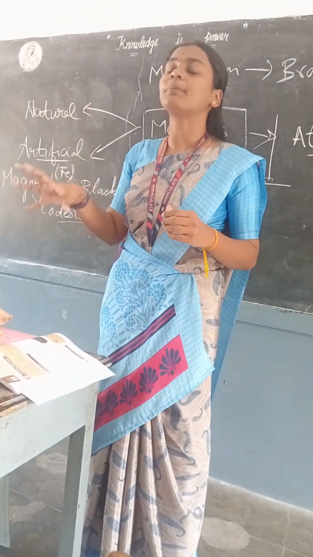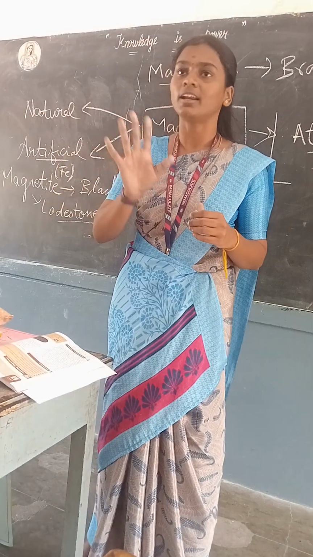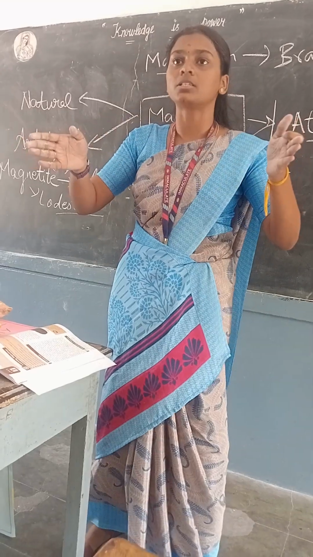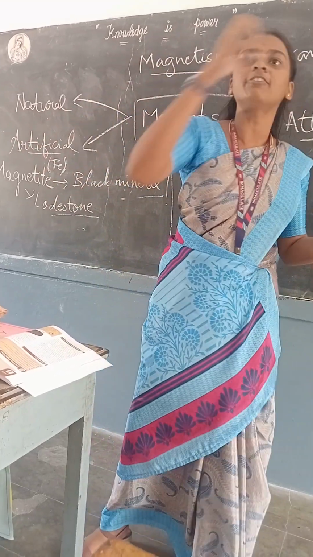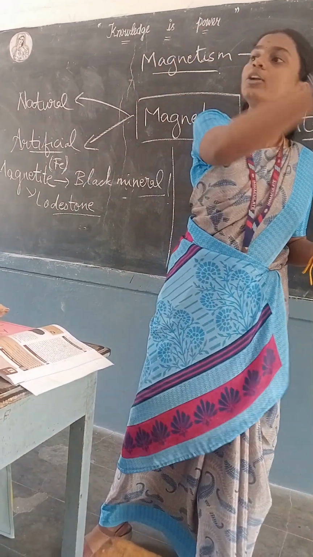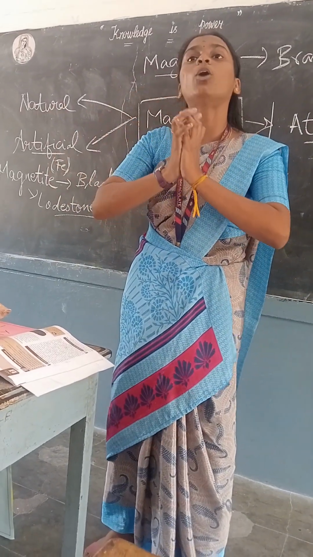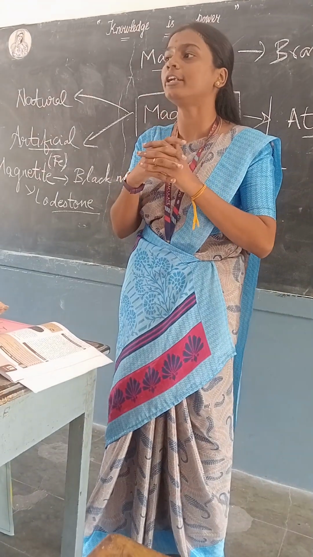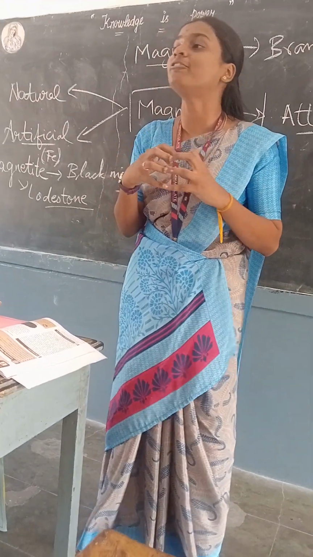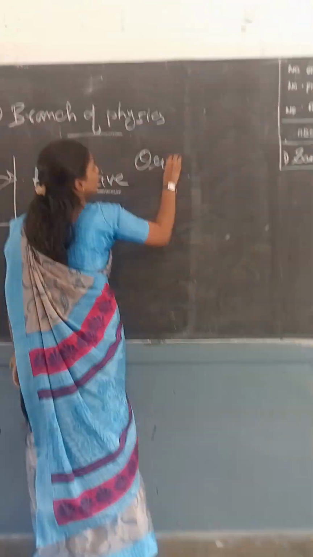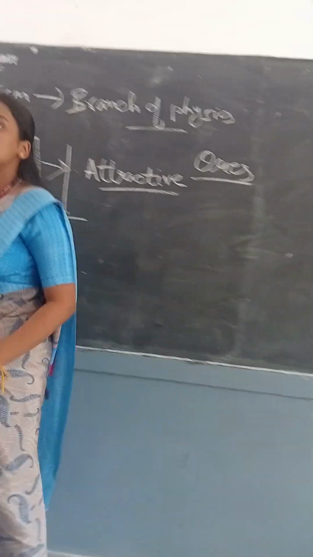Actually, these magnetic materials are found in nature, right? But they are not found in nature as separate elements. I can't find only iron from nature. I can't find only cobalt from nature. Okay? It is in a compound form. It will be in a combined form. So these combined forms are called ores.